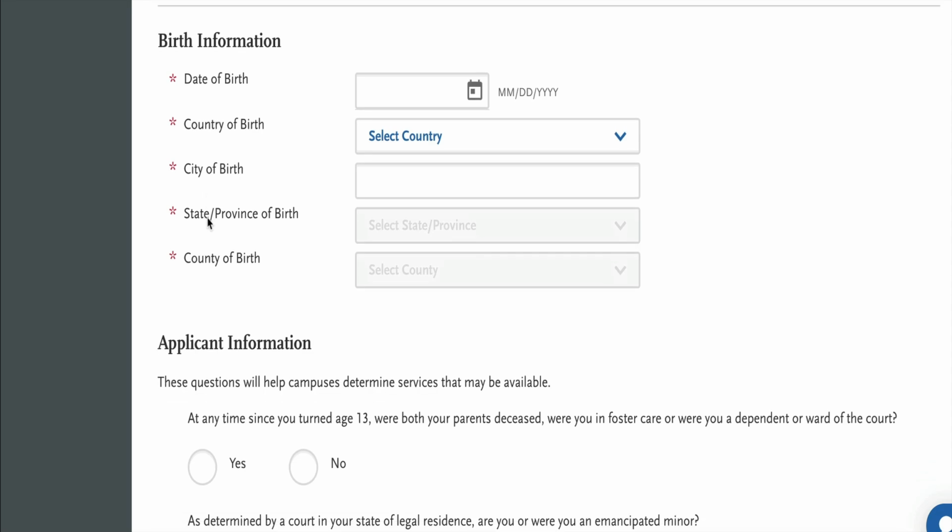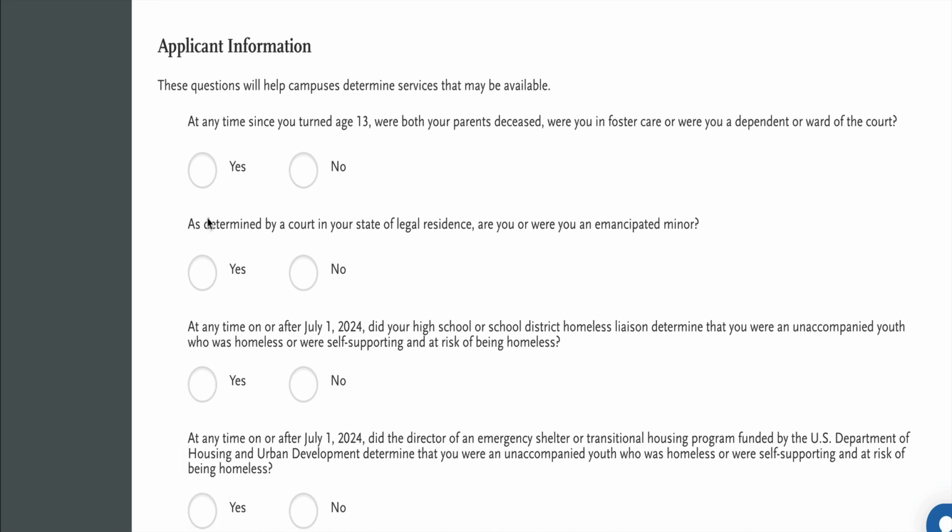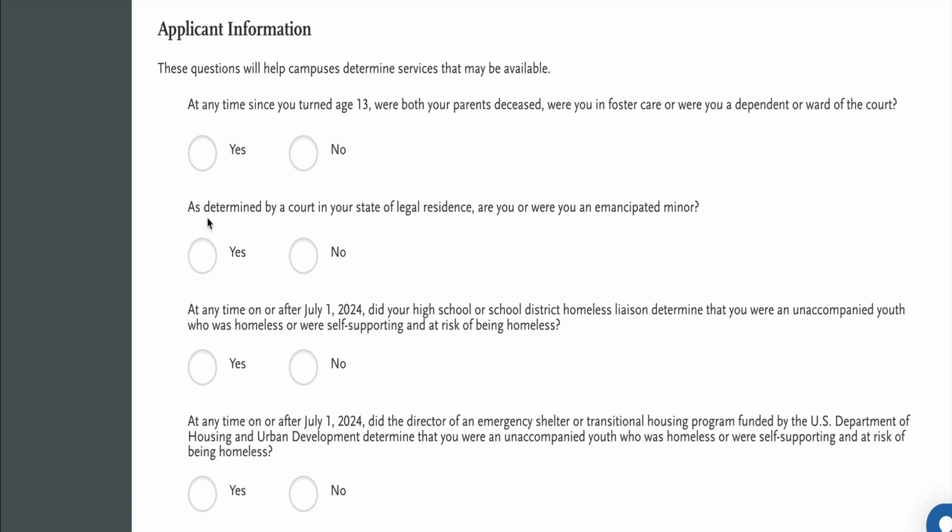Next, you'll see a question about your birth. So birth information, the date, country of birth, city of birth, state, county. And then we have some other questions about you to determine services that you might be eligible for.